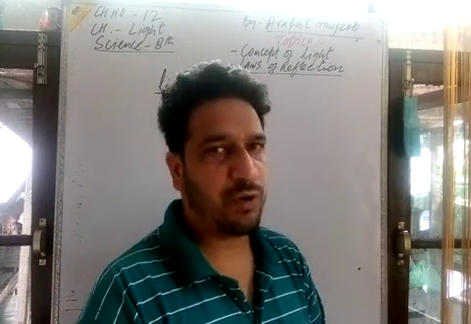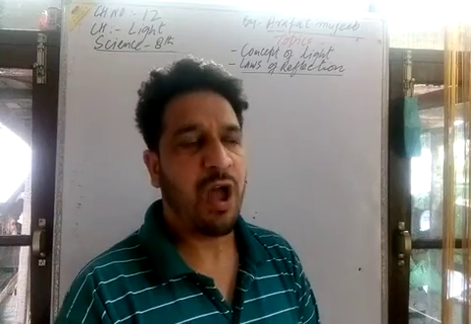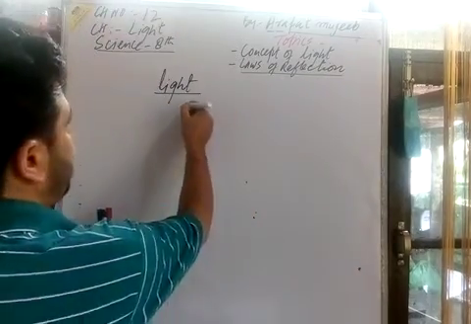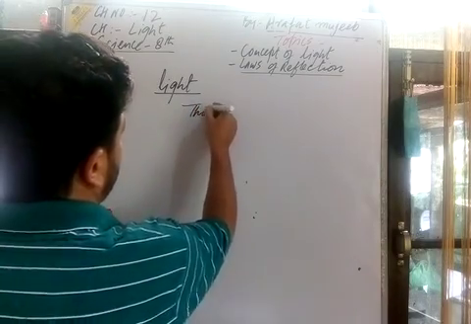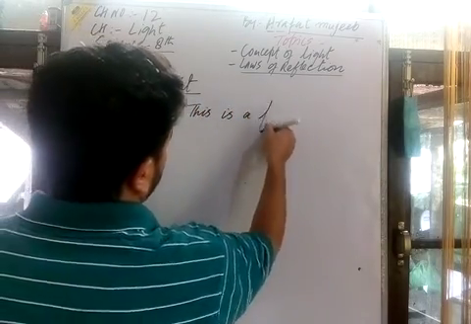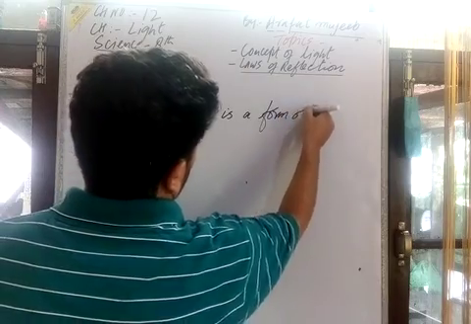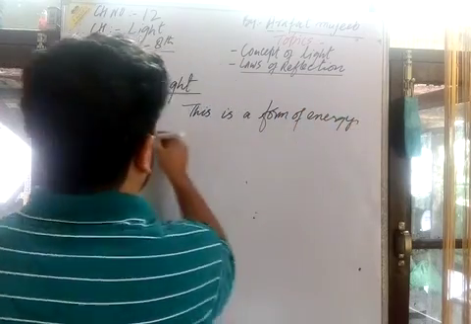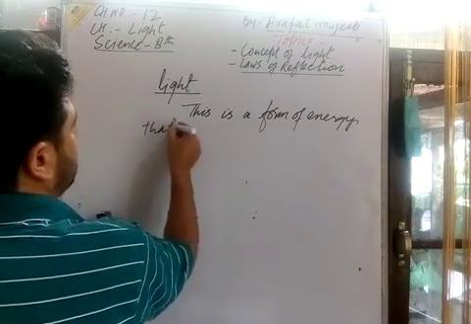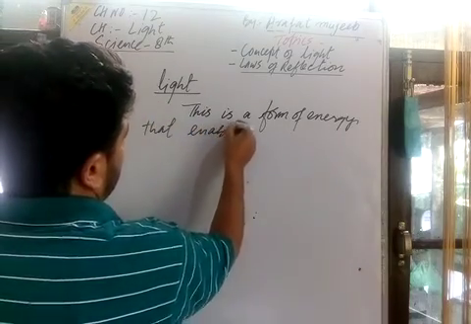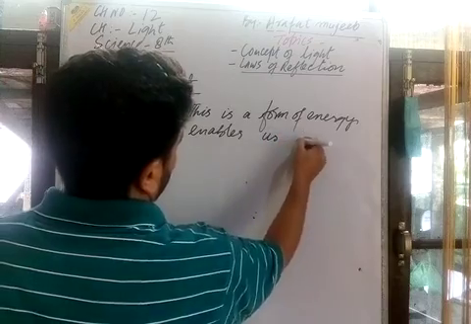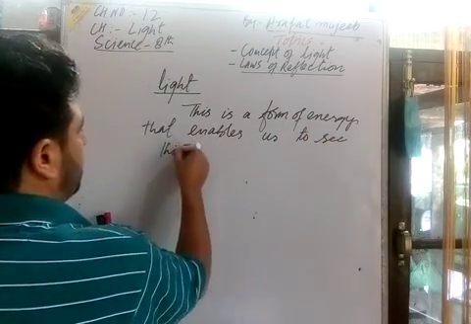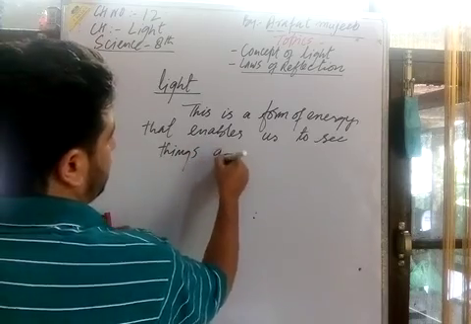And from a science point of view, how do we define the concept of light? This is a form of energy. We can define it as a form of energy that enables us to see things around us.